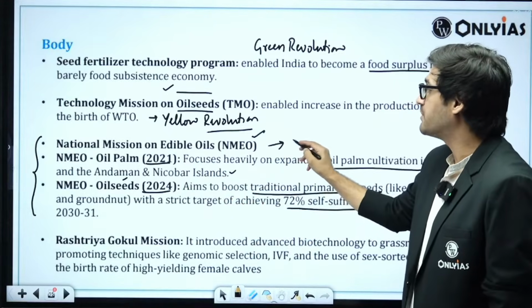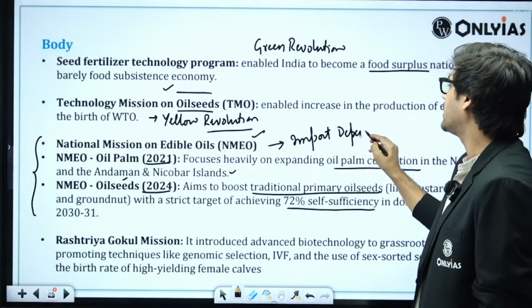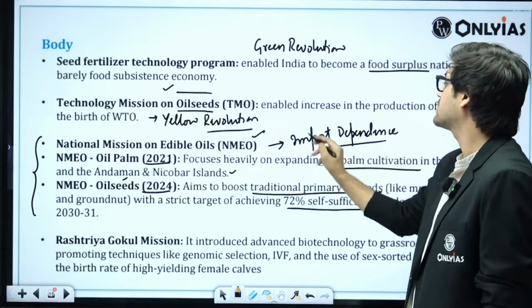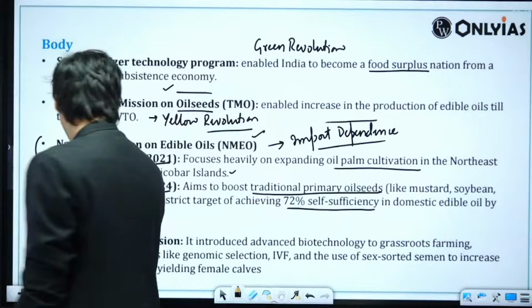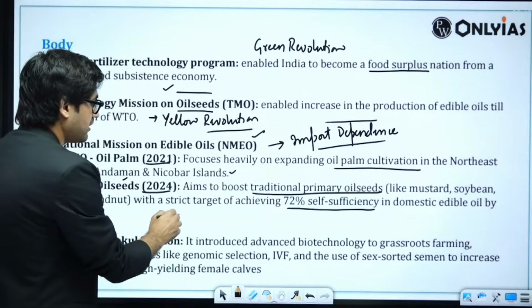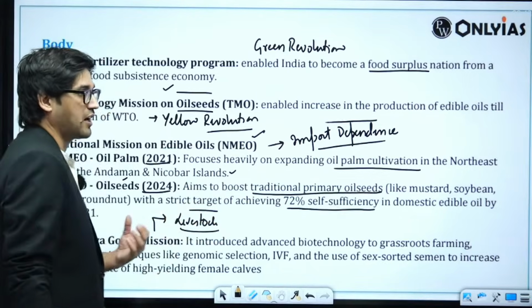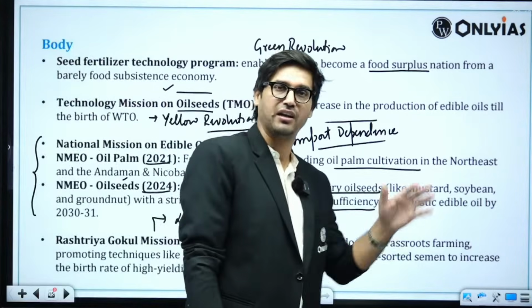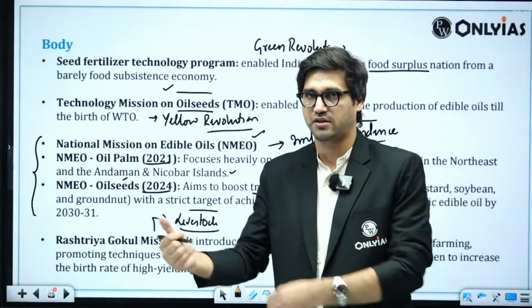This point is mainly about how tech missions are reducing, or are focusing on reducing, India's import dependence, especially for edible oil. Then we are talking about a point related to livestock. In terms of livestock, we can mention the Rashtriya Gokul Mission. A question like this had been asked in prelims itself. So if you are writing mains this year, of course, you would know about the Rashtriya Gokul Mission.